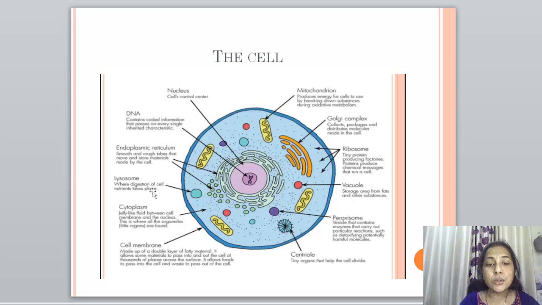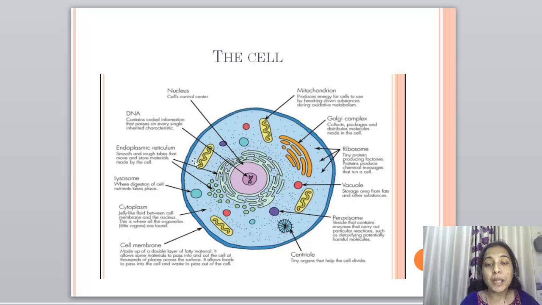Now the lysosome is where digestion of cell nutrients takes place, and that is why it is called the suicidal bag of the cell. Why is it also called the suicidal bag of the cell? Because when the cell dies, it digests all the remnants of the autolysis of the cell. So that is why it is called the suicidal bag of the cell.